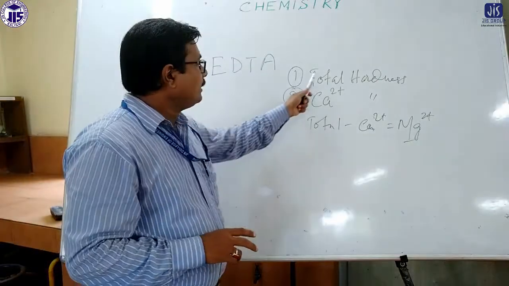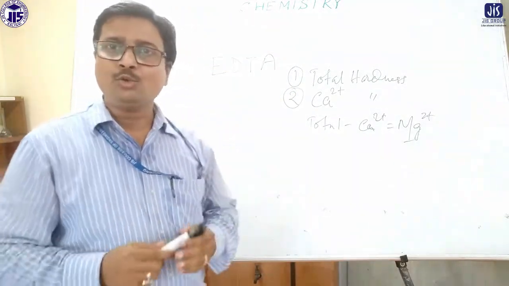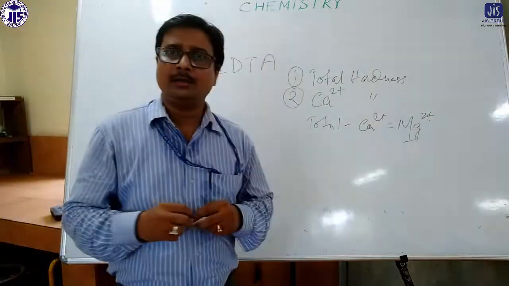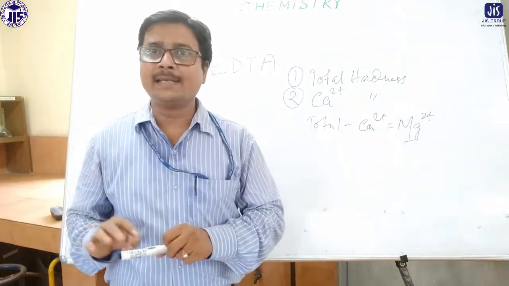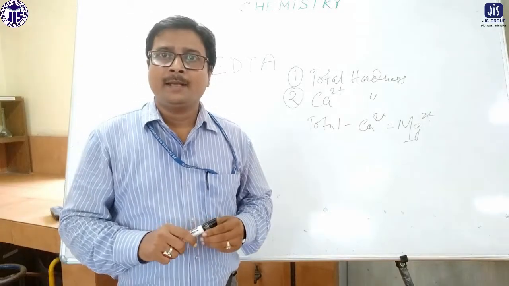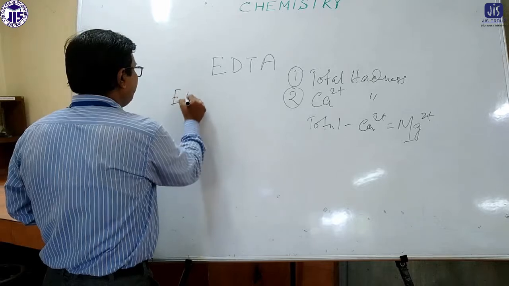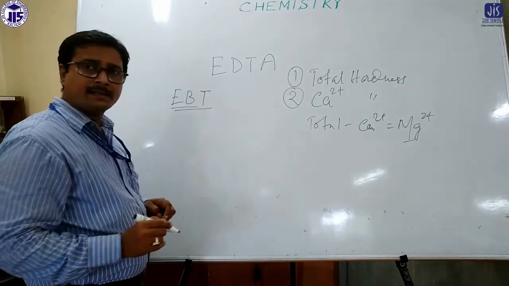Now, for determining total hardness, in the first step of this experiment, two indicators are there. All indicators act as good indicators in a certain pH range. In the first step we are using EBT, which is a metal indicator.